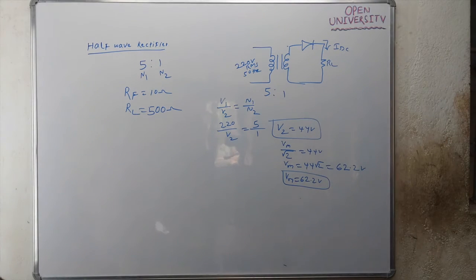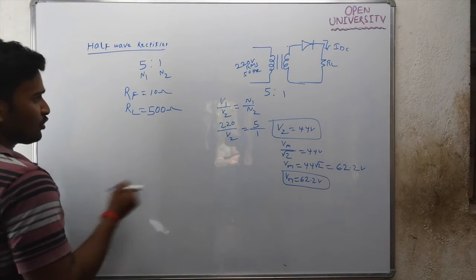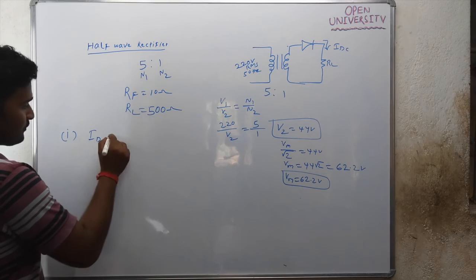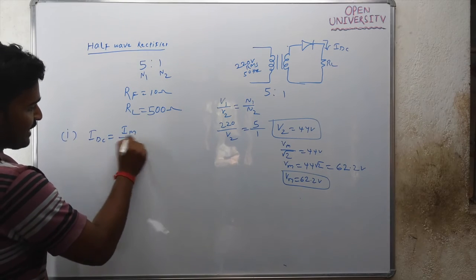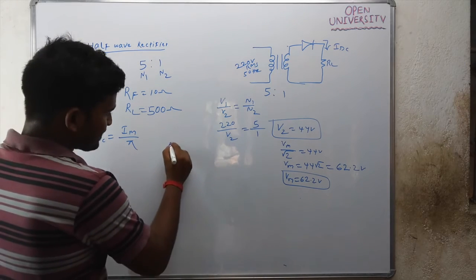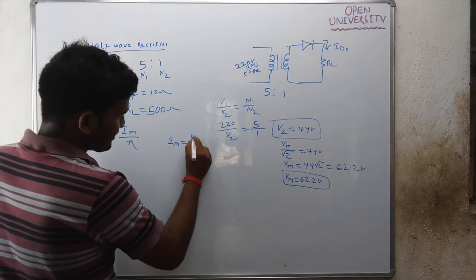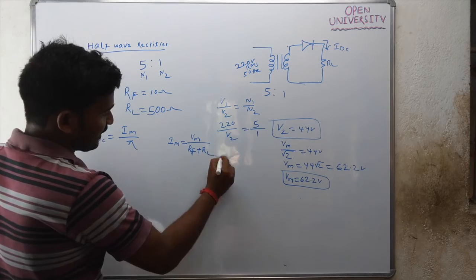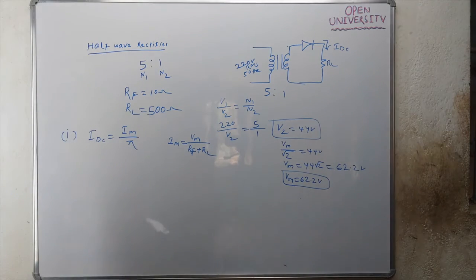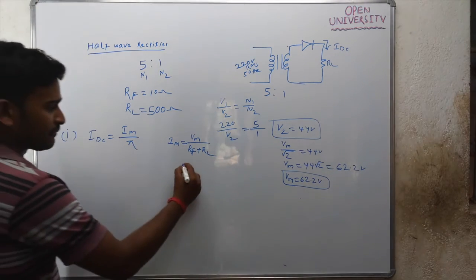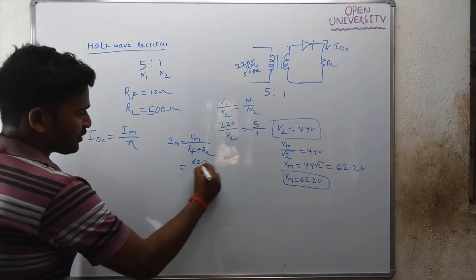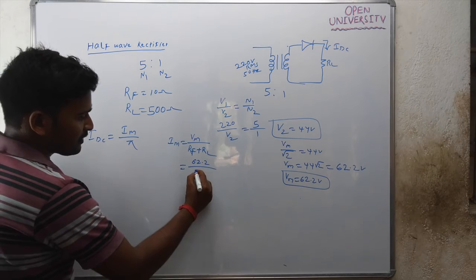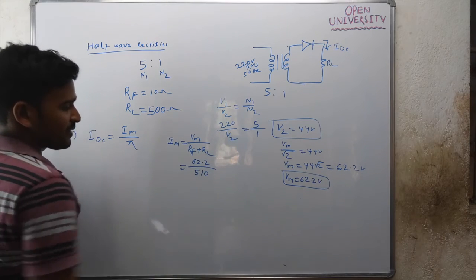Load current. What is DC load current? It is nothing but IDC. IDC for a half wave rectifier is Im by pi. What is Im? Im is Vm by RF plus RL. Vm is 62.2, RF is 10, RL is 500. So 500 plus 10, that is 510.